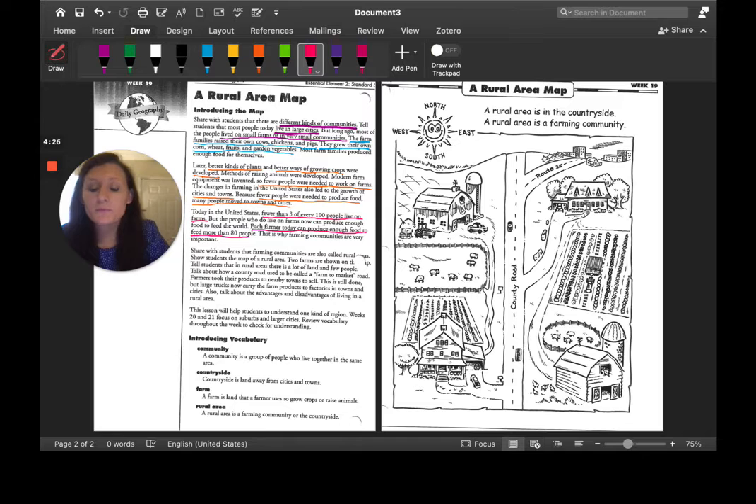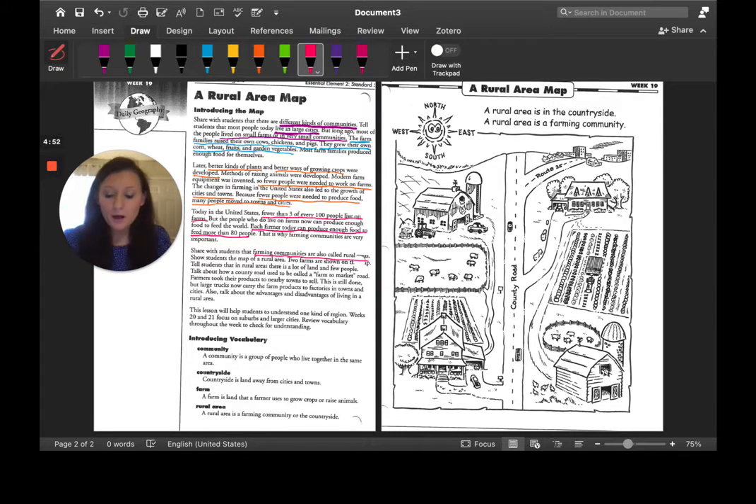Farming communities are also called rural areas. So if you hear somebody talk about rural areas, you know that that is also going to be known as farming communities, where you're out in the country and you're going to see barns and cattle and a lot of land for growing crops.